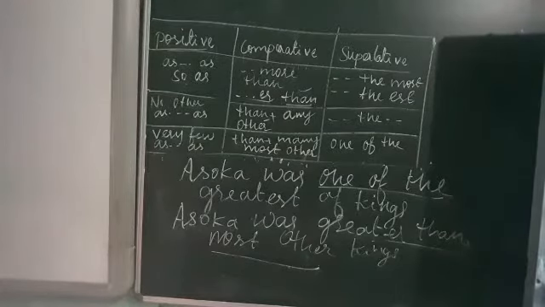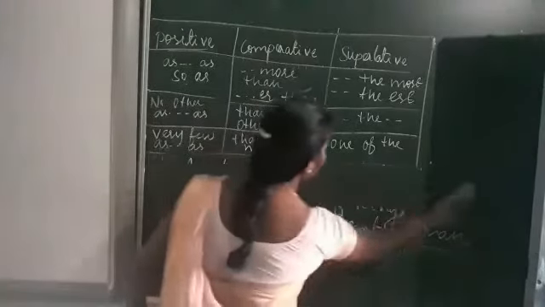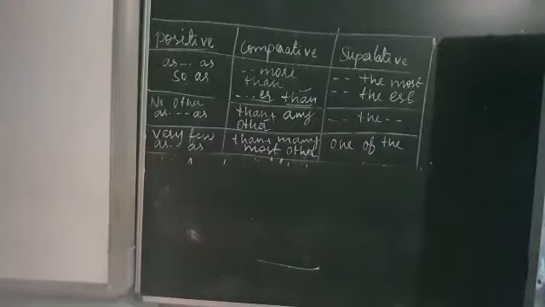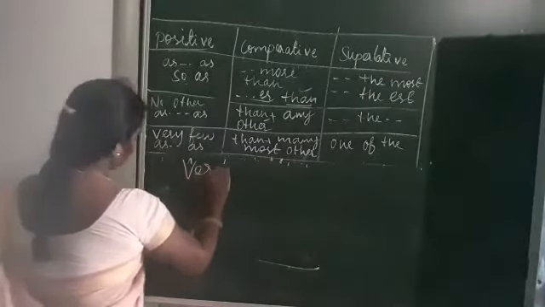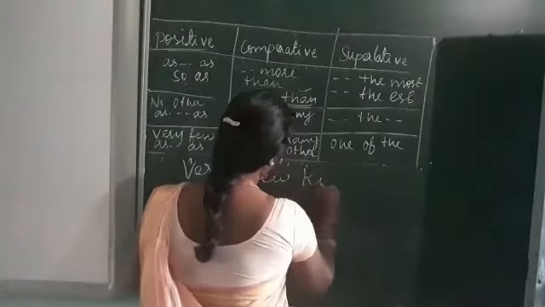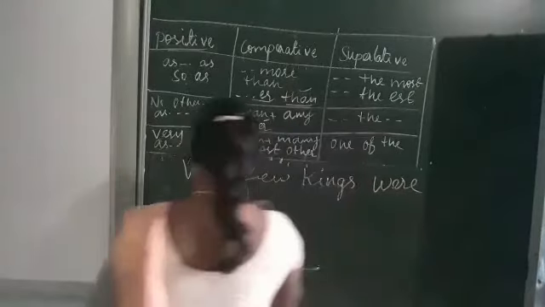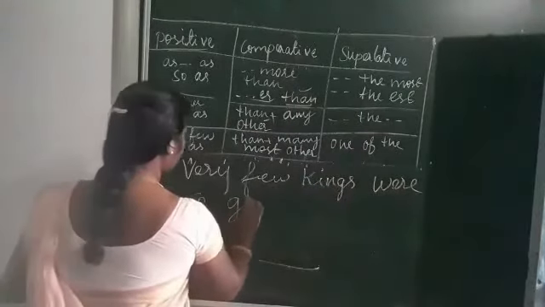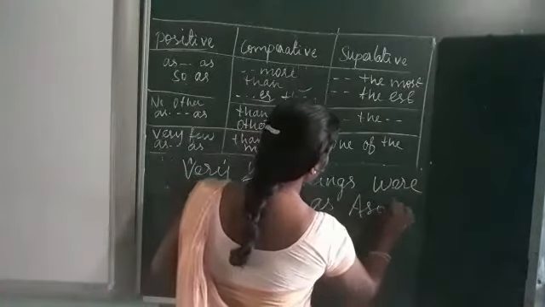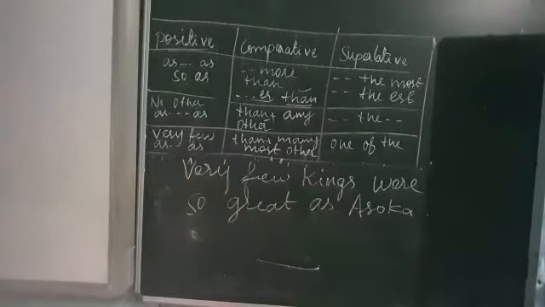So how do we change it to the positive degree? Means how do we use very few or as? Let me tell you. Let me make one sentence. Very few kings were so great as Asoka.